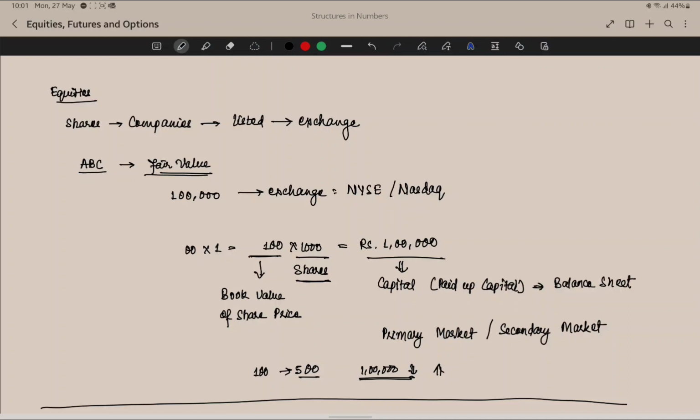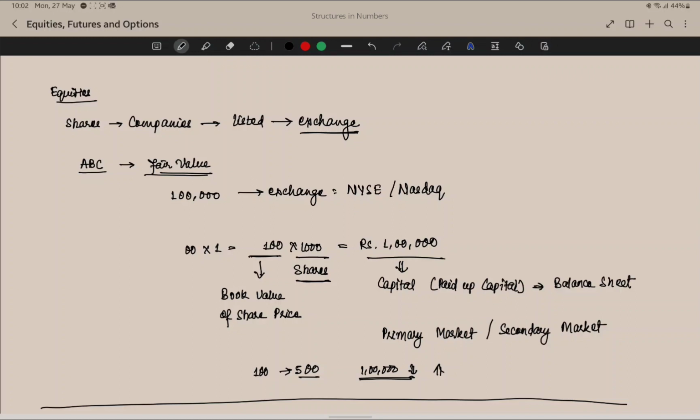So what are equities? Equities are basically shares of companies which are listed on an exchange. Let's say there is a company named ABC, and ABC thinks that the fair value of the company is $100,000. What does fair value mean? Fair value means the total value of the company. So if today ABC wants to sell its company and thinks that they are going to get 100k dollars in the market, that is the fair value of the company.